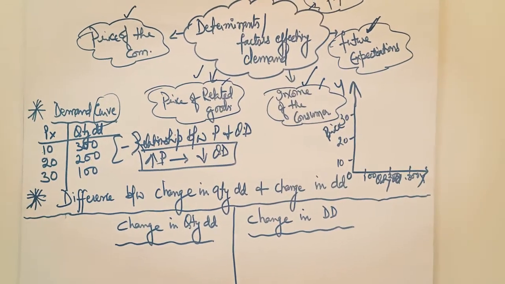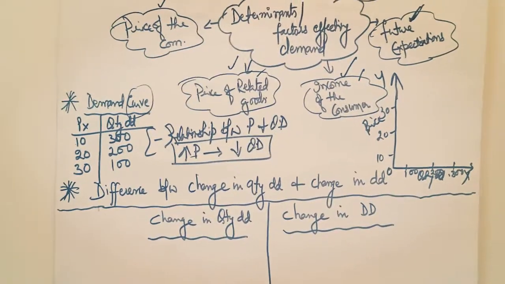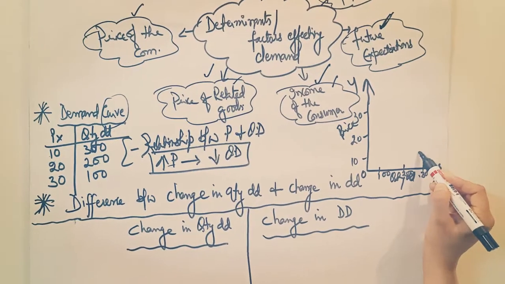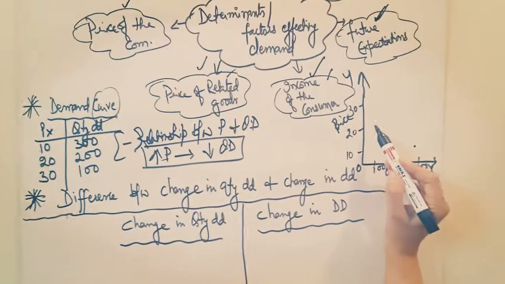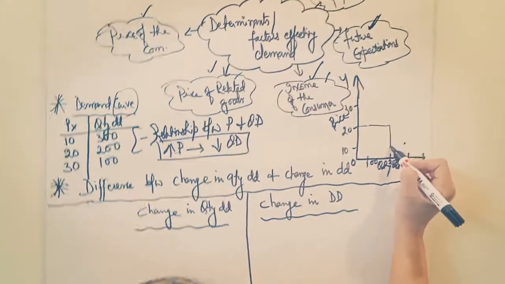Now we have to plot the points. When the price is 10, the quantity demanded is 300. So price is 10, this one, and quantity is 300. Next, when the price is 20, quantity demanded is 200.